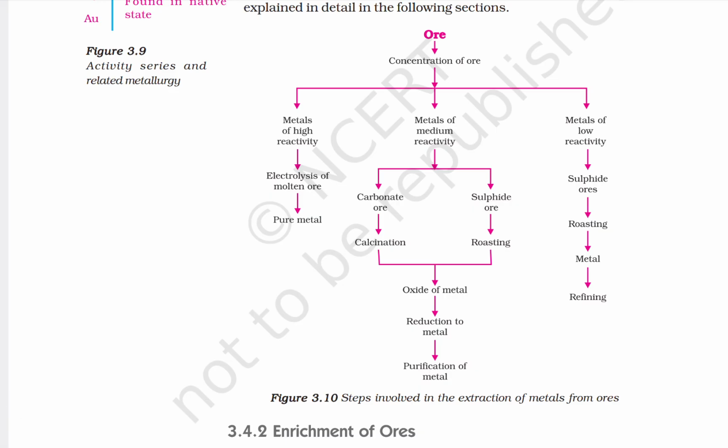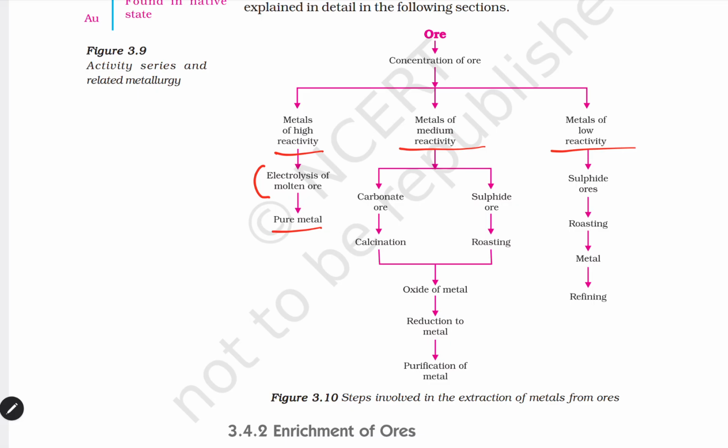Now you can see three classifications here: metals of high reactivity, metals of medium reactivity and metals of low reactivity. For high reactivity, which process are we using? Electrolysis of molten ore. When you do this procedure, you can get the pure metal.